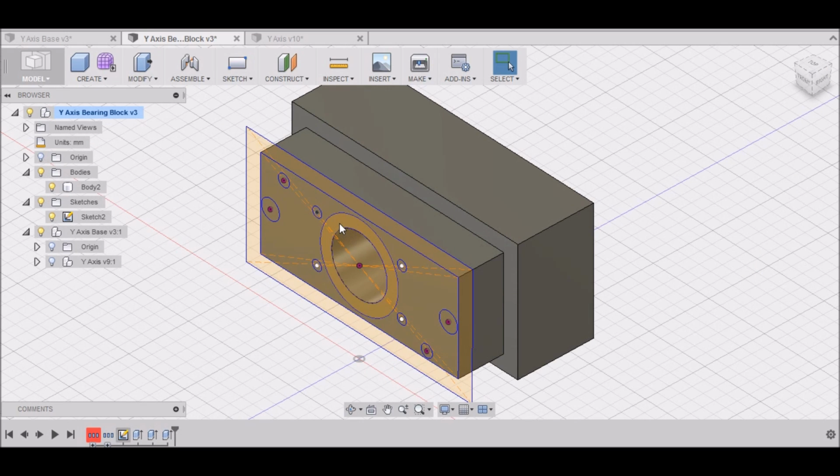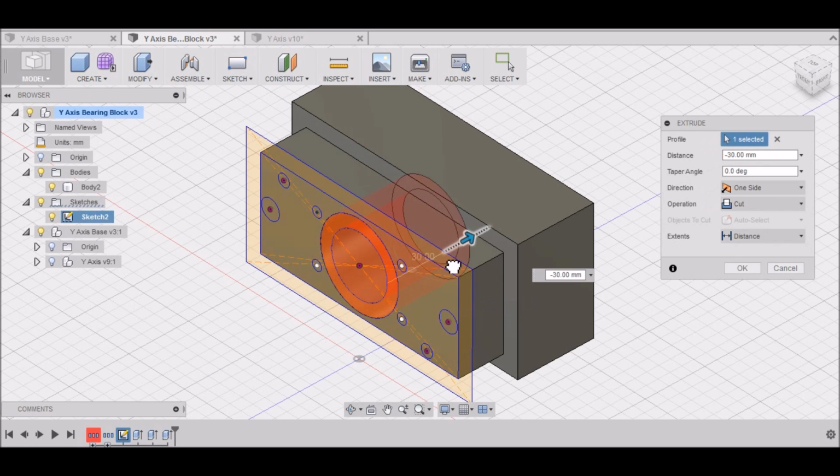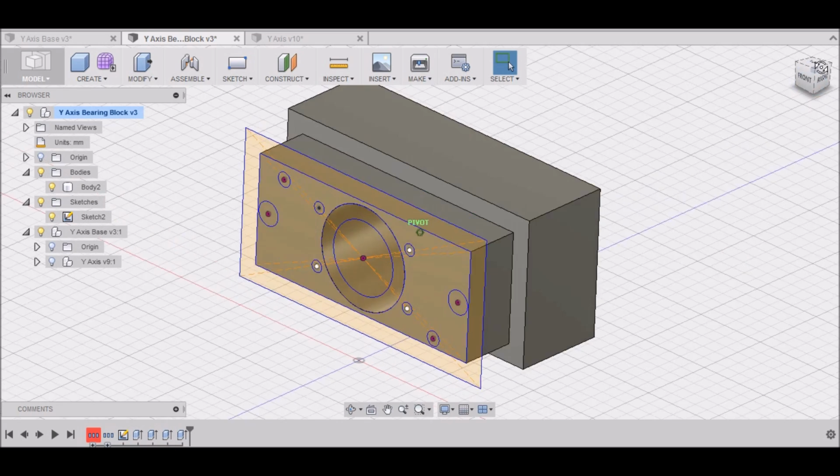Right click on this section here. Repeat press pull. And we want to go back 32.8. Click OK. This is our bearing pocket.